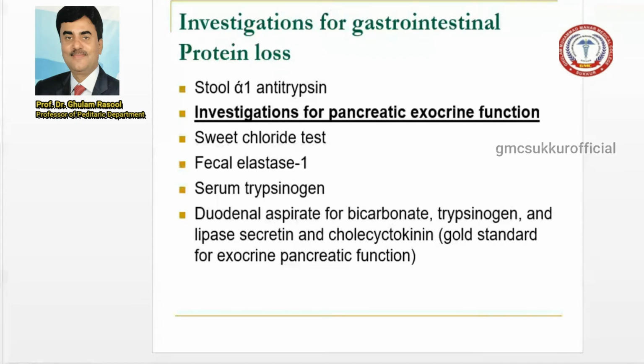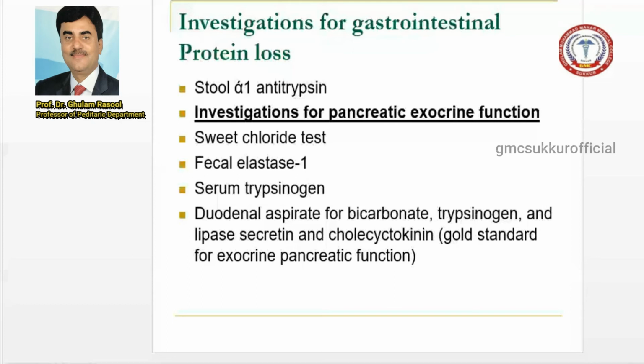Fecal elastase is a very rare test in children who present with pancreatic exocrine dysfunction, where there is a low grade or chronic autodigestion of the pancreas, and the patient can present with cystic fibrosis, infection, inflammation, and ultimately you can advise the CFTR protein, which is the gene for the diagnosis of cystic fibrosis.